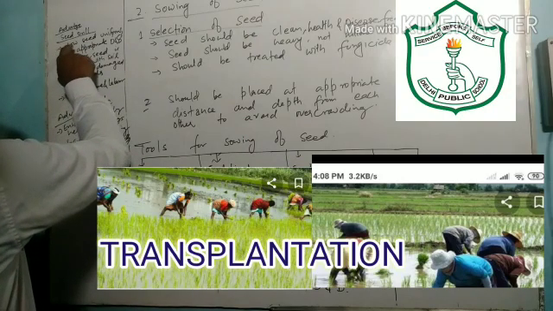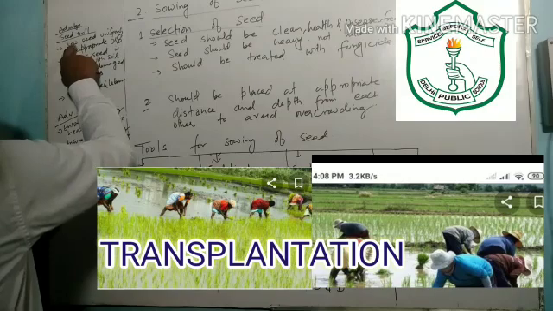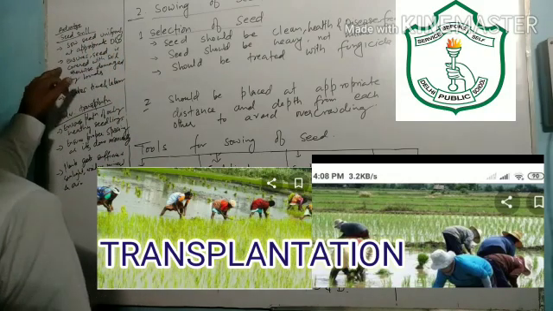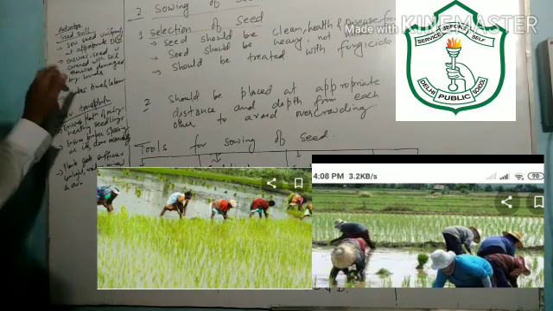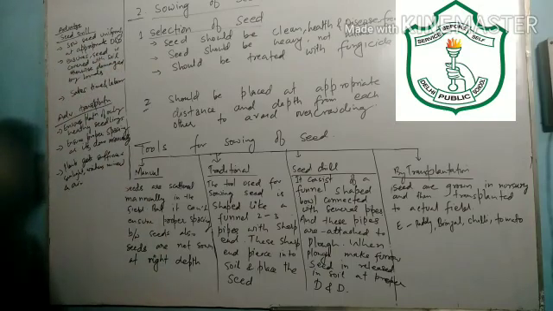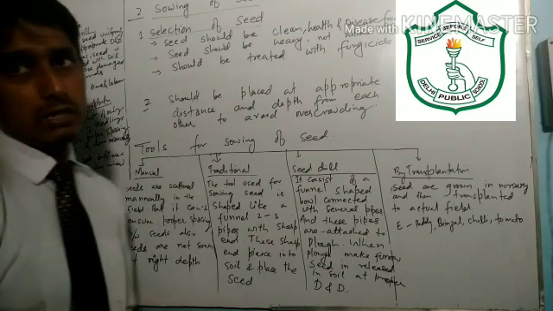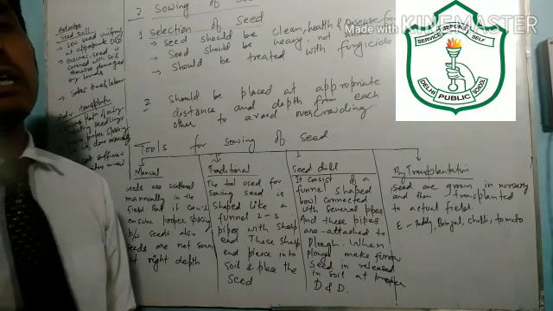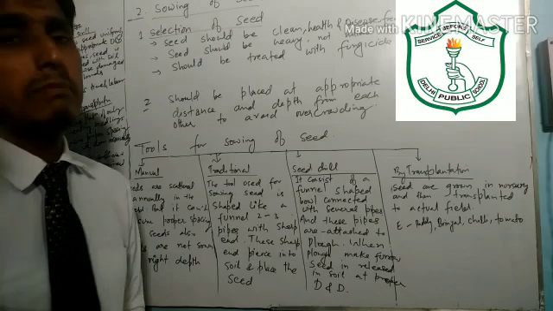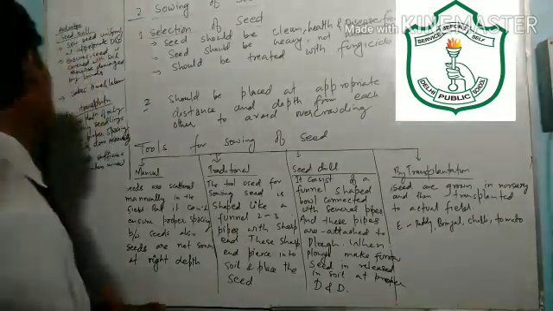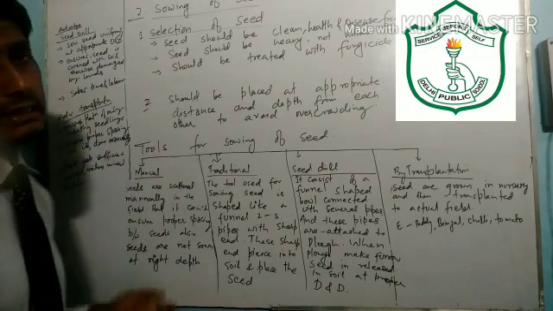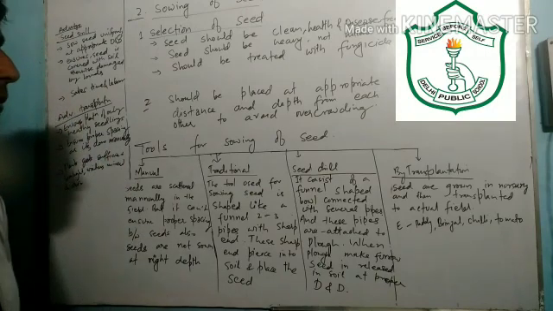In this method, seeds are sown uniformly at appropriate distance and depth. This seed drill also ensures seed is covered with soil, otherwise it is damaged by birds. It ensures that your seeds are covered with soil so that they cannot be damaged by various types of insects and birds. And the other advantage of seed drill is that it also saves our time and labor.